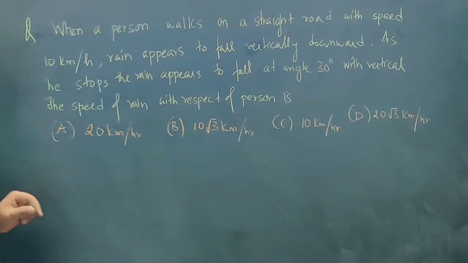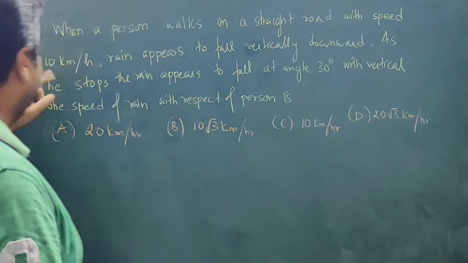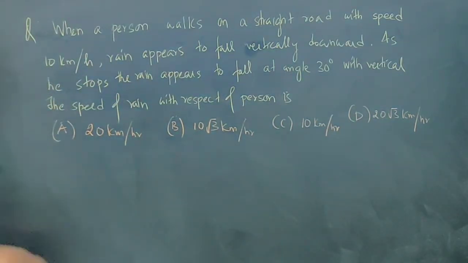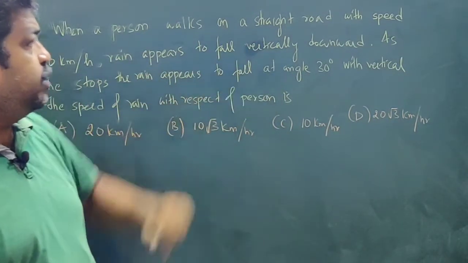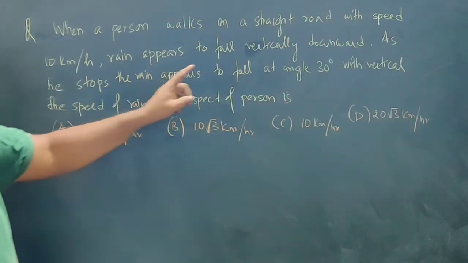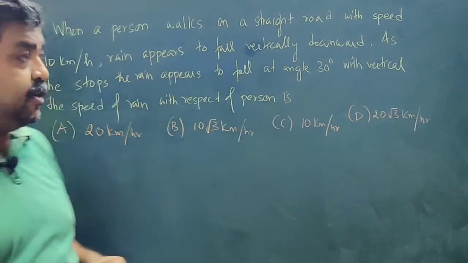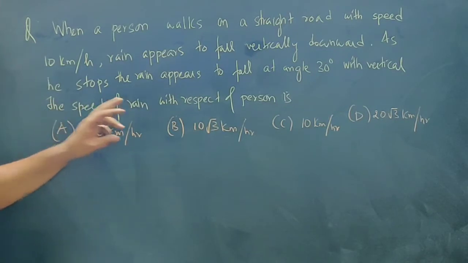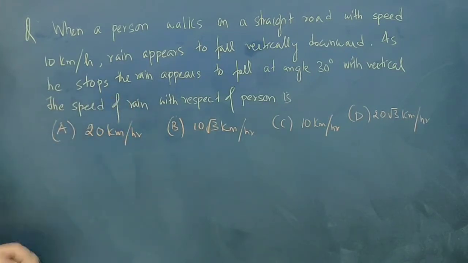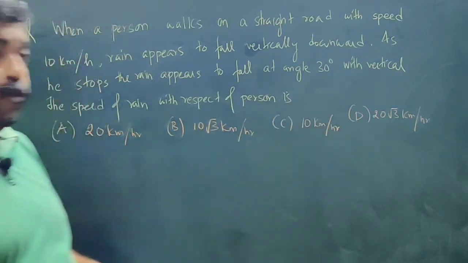So in this question we have: when a person walks on a straight road with speed 10 km per hour, rain appears to fall vertically downward. As he stops, the rain appears to fall at an angle 30 degree with the vertical. So that means actually the rain is falling at angle 30 degree with the vertical. Find the speed of rain with respect to the person. So these are the options: 20 km per hour, 10 root 3 and so on, 4 options.